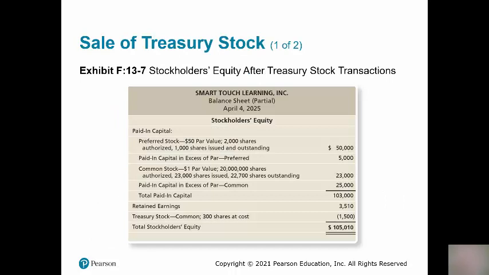Now let's look at stockholders' equity after these Treasury stock transactions. So we can see that Treasury stock is shown in stockholders' equity as a contra equity account. So below retained earnings, we see Treasury stock with a negative 1,500. So that's the remaining shares that we had left of 300 shares at $5 per share. So that amount reduces stockholders' equity.